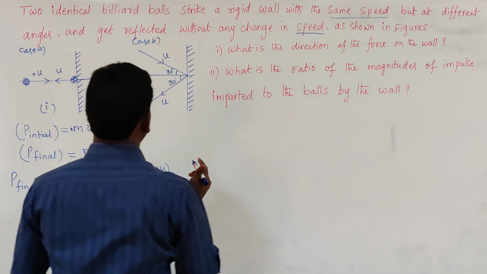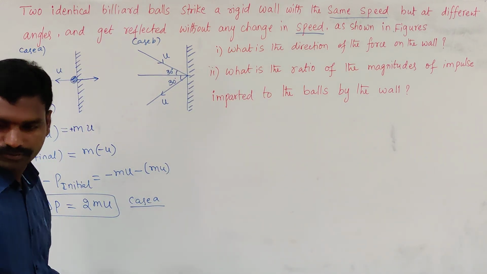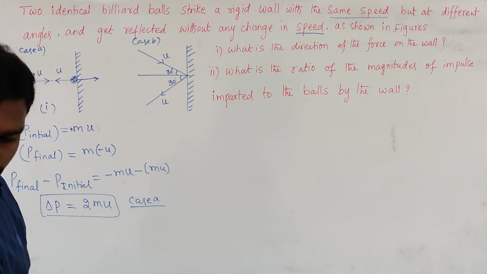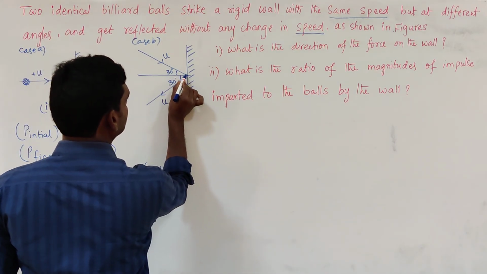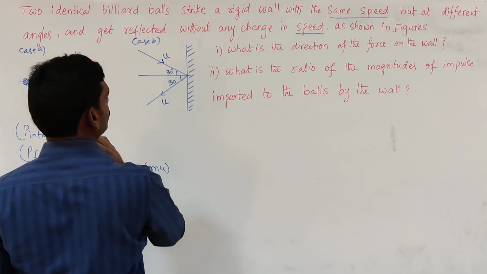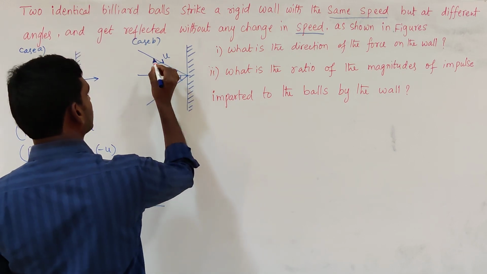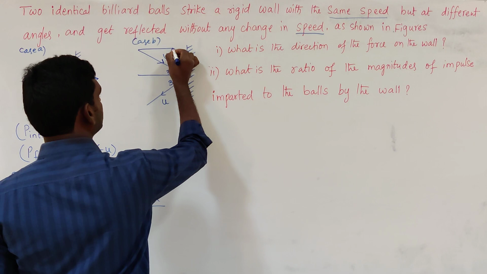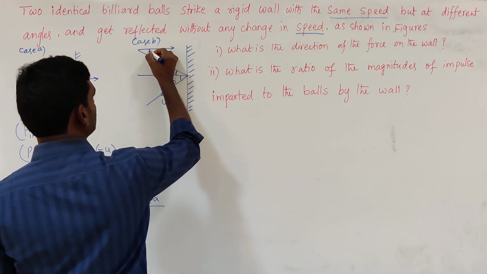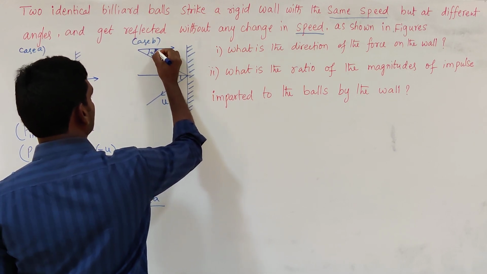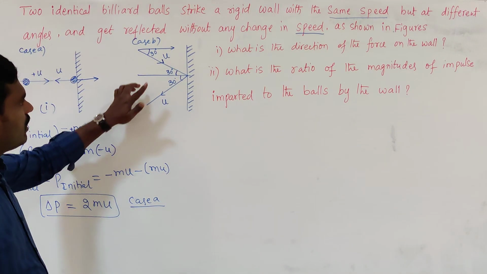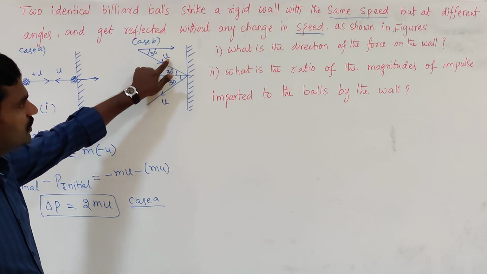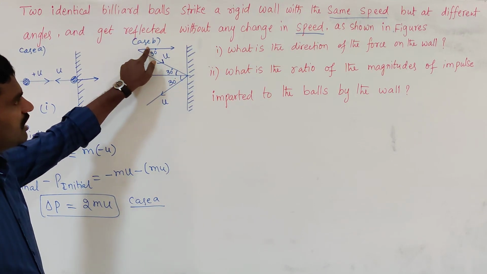Next case, the second case. See here, this velocity direction is like this with a speed of u, making an angle of 30 degrees. So this angle also will become 30 degrees, alternate angles. Here the vector is u and making an angle of 30 with horizontal.